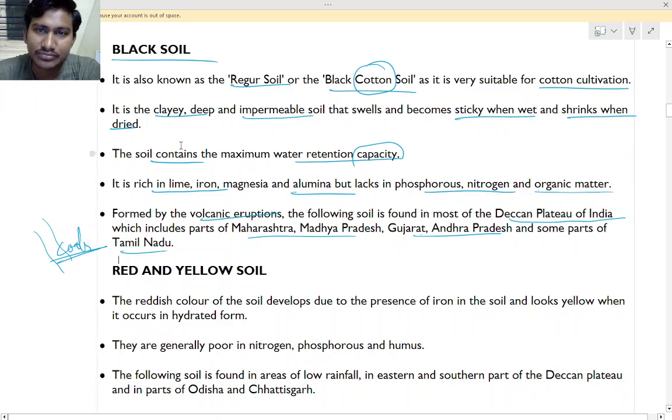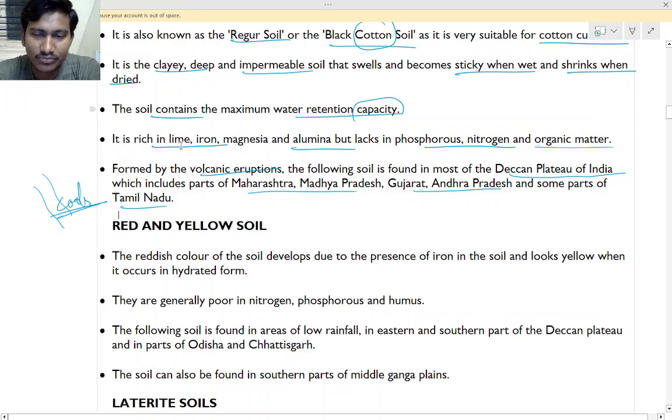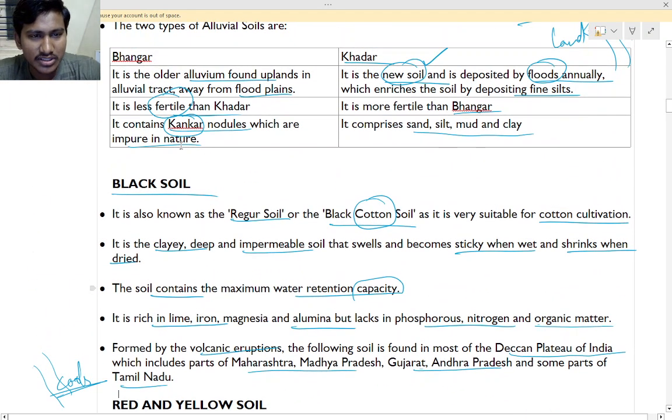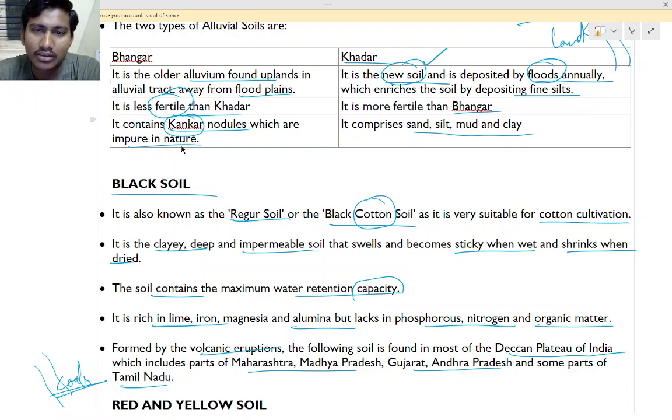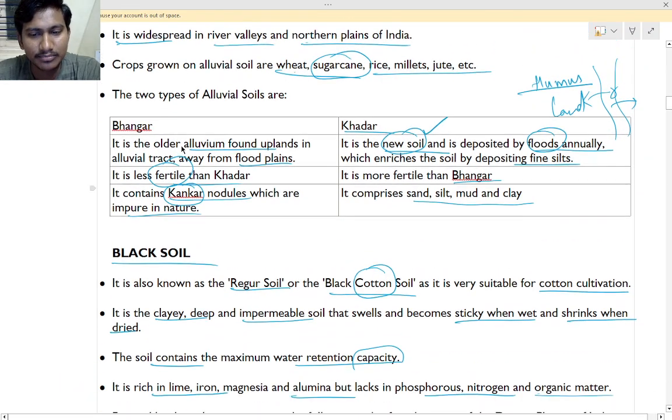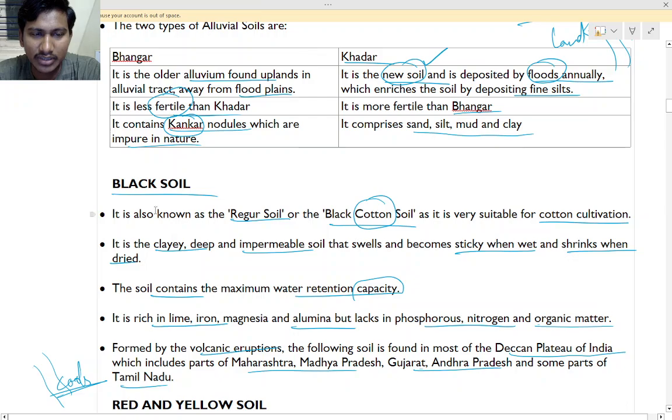Yes, okay. So this is about black soil. The main crops grown are cotton, sugarcane, and different millets. Okay, so those will be grown in the black soil.